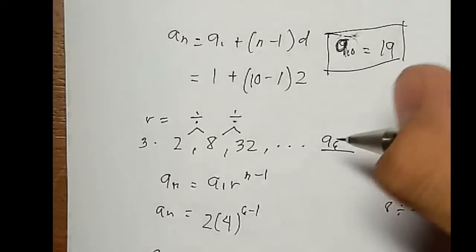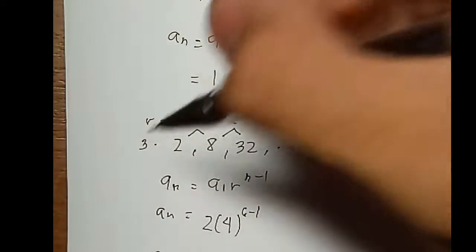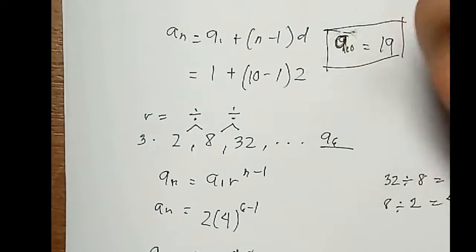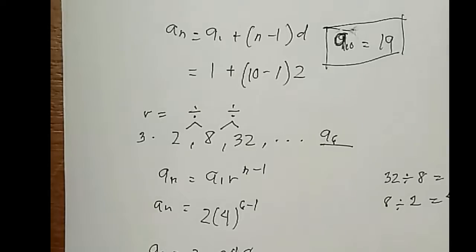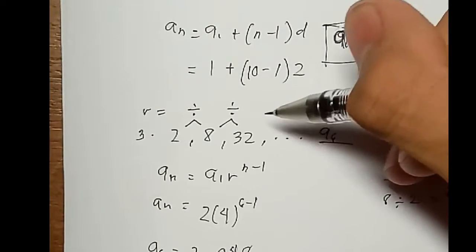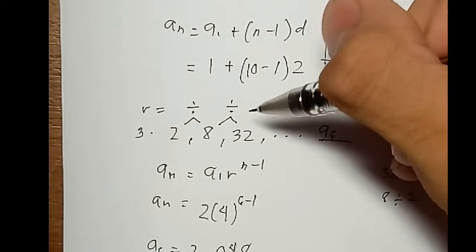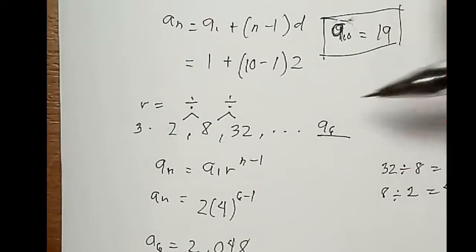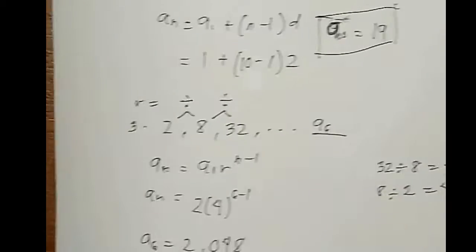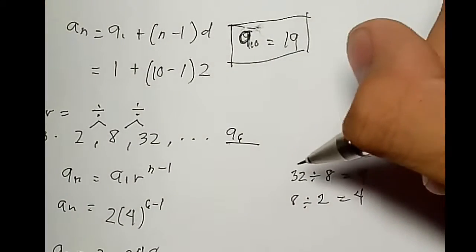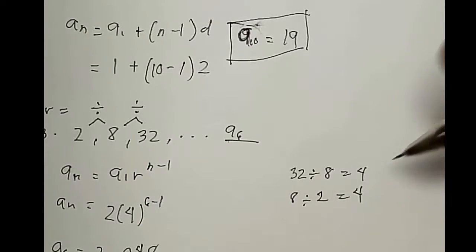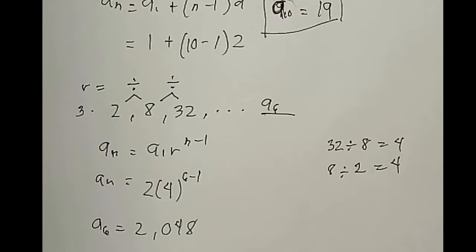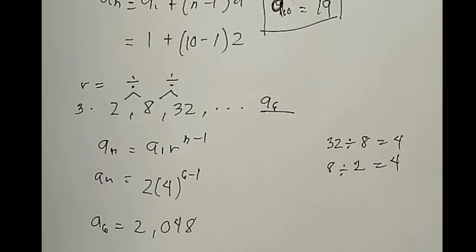In the third example, we have 2, 8, 32, and so on, and we have to find the sixth term of the geometric sequence, which is a sub n equals a sub 1 times r raised to n minus 1, where r is the ratio of the terms. We can get the common ratio by dividing the terms in the sequence. As you can see here, 32 divided by 8 is equal to 4, and 8 divided by 2 is equal to 4. So we get the common ratio, which is 4.